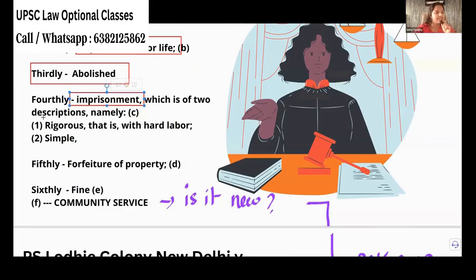One is called rigorous imprisonment. Rigorous means you have to do hard labor. They will say you're going to prison and you're going to break bricks, break stones, do hard labor. Yes, rigorous imprisonment means with hard labor. It is compulsory labor. You have to do it. But simple imprisonment means no labor. It's optional. If you want, you can do it. That's what simple imprisonment is.